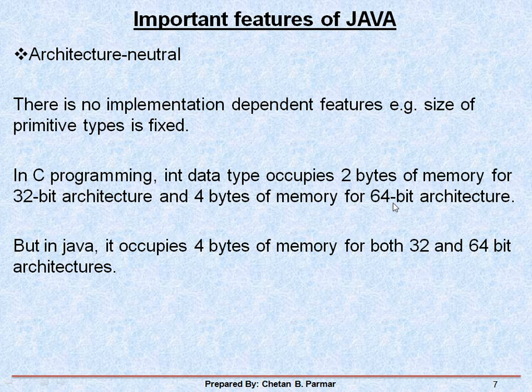So depending upon architecture, the data type size is allocated in C. If 32-bit, then 2 bytes; if 64-bit, then 4 bytes. But in Java an integer occupies 4 bytes whether it is 32 or 64-bit, not an issue. That means it's architecture neutral.